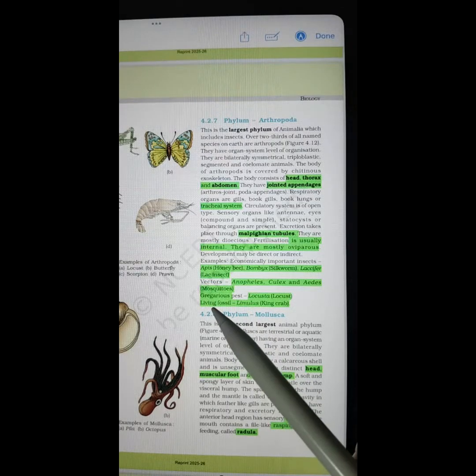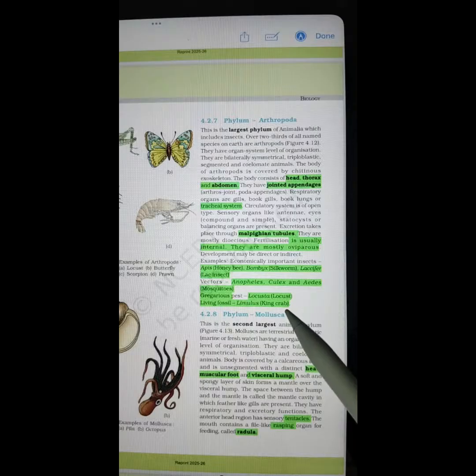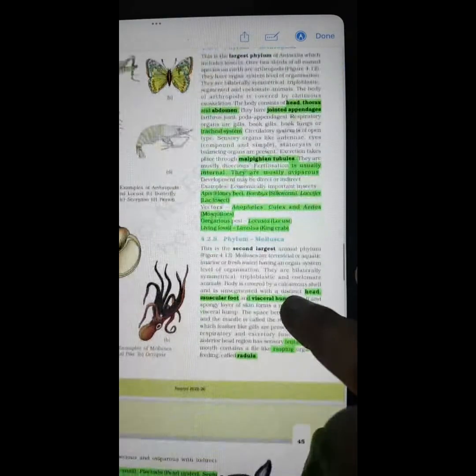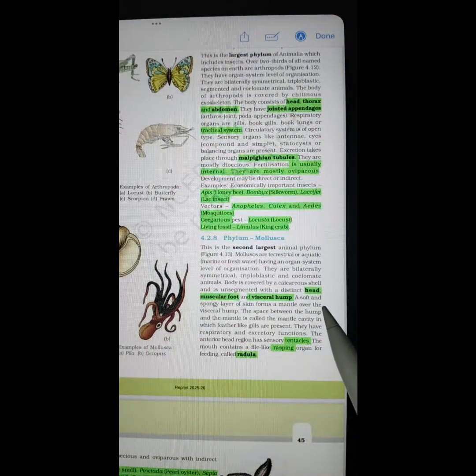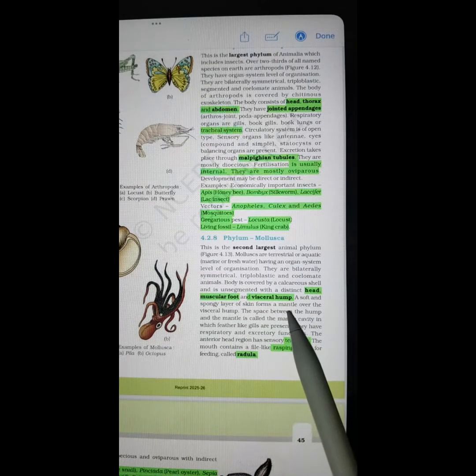Gregarious pest. Example is Locusta, commonly known as locust. Living fossil is Limulus, king crab. Phylum Mollusca is the second largest phylum in terms of biodiversity. Body is divided into head, muscular foot, visceral hump.